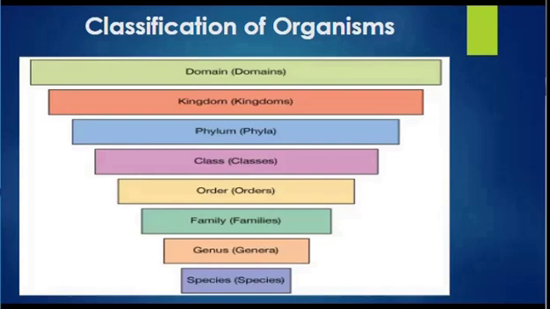The genus Panthera could include larger cats, like lions, tigers, etc. So, the most specific level of classification is the species. A species is a group of individuals that can interbreed and produce fertile offspring. For example, Homo sapiens is the species name for humans.